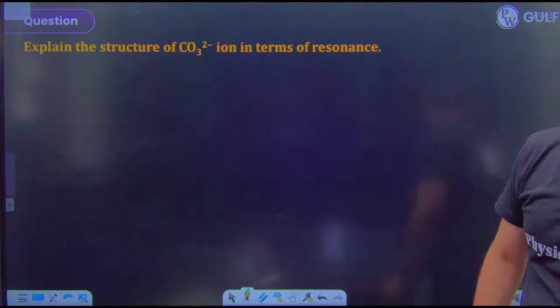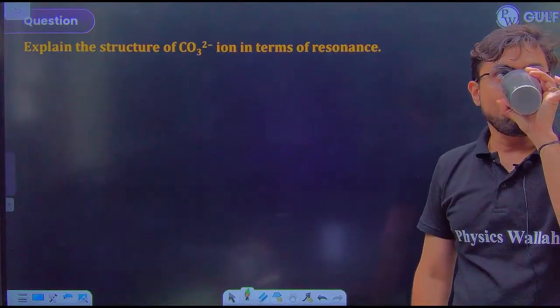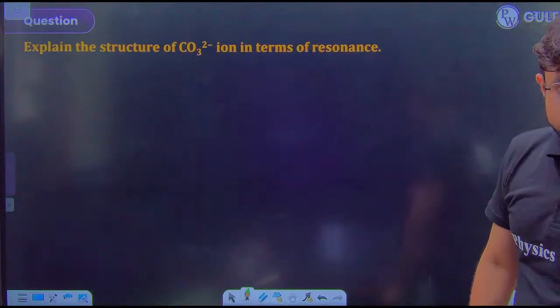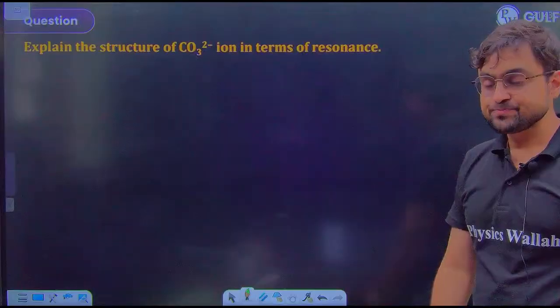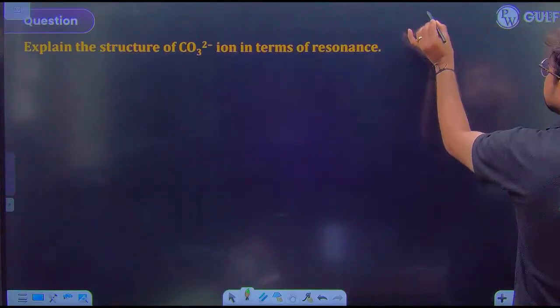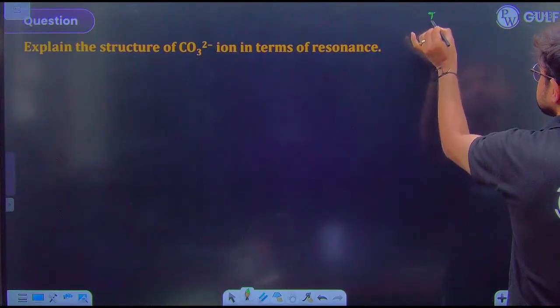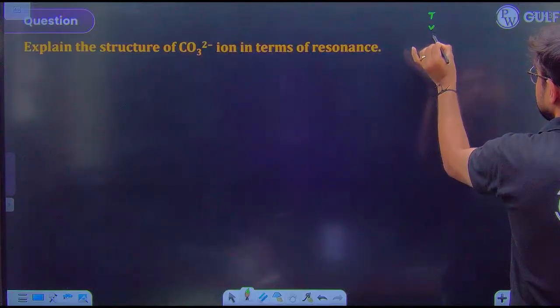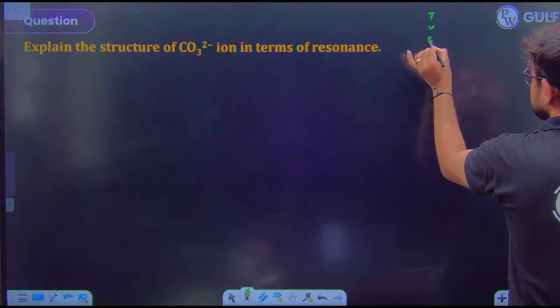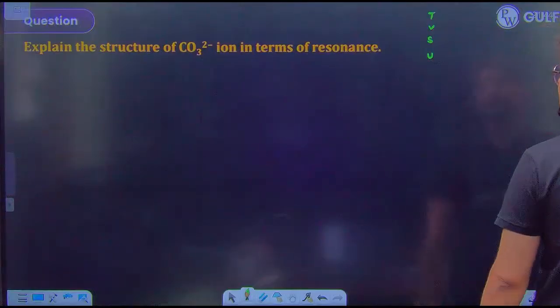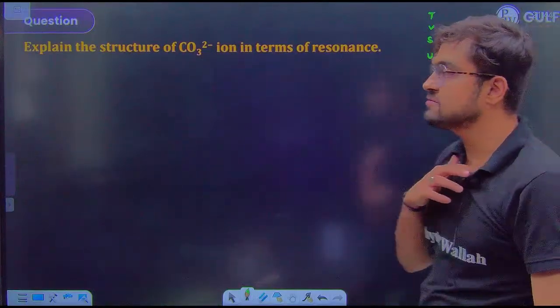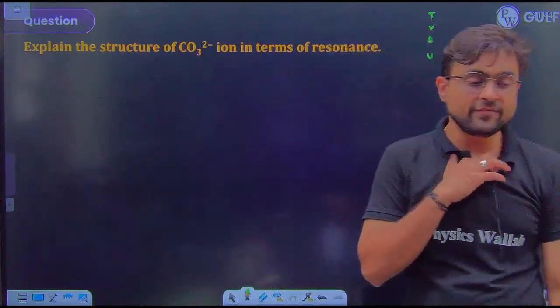You want to give it a try? You can use that trick. First find T, then V, then S, then U, and with that draw the structure of CO3 dinegative. Come on, do it fast.